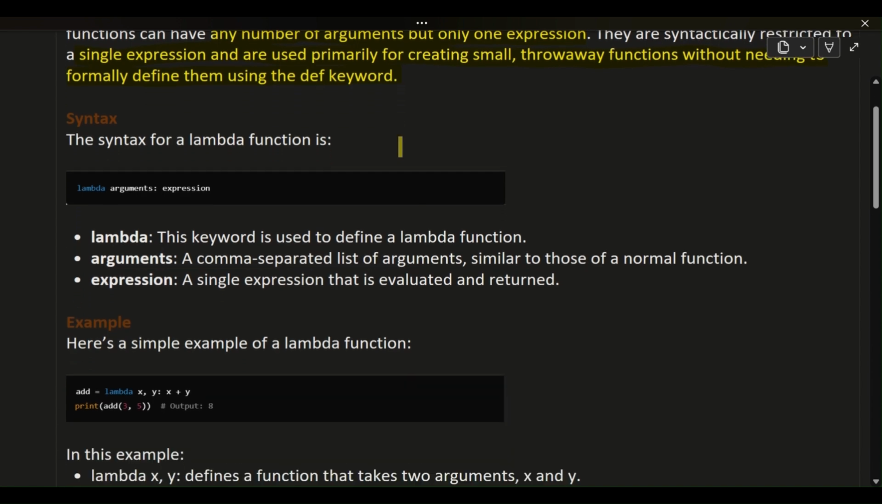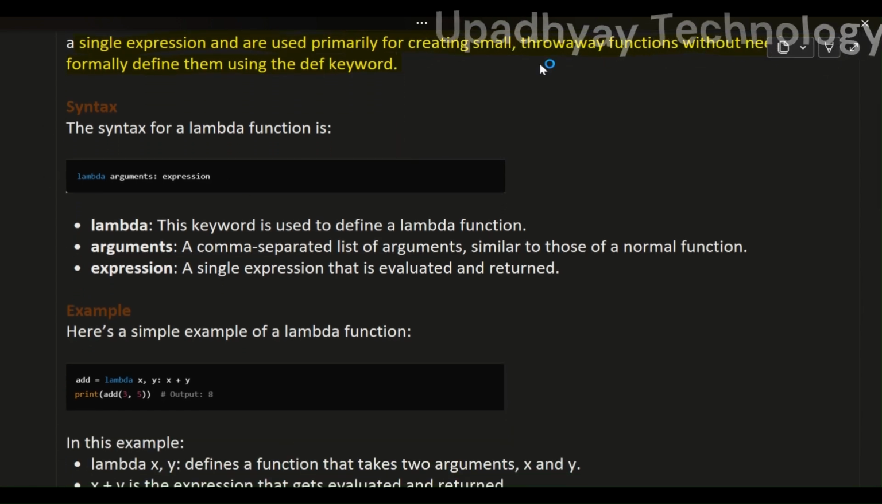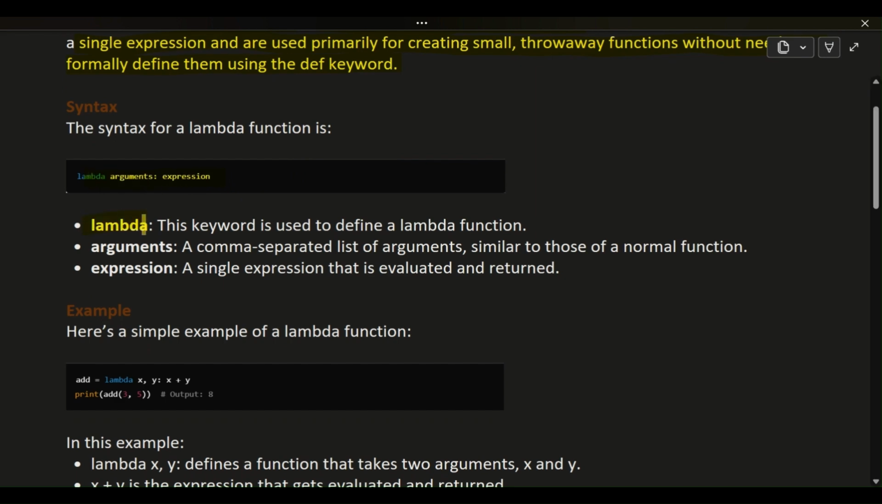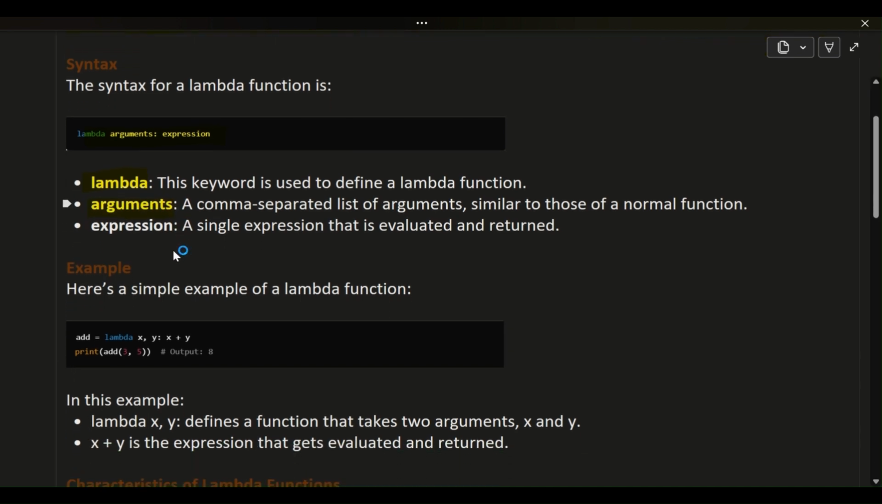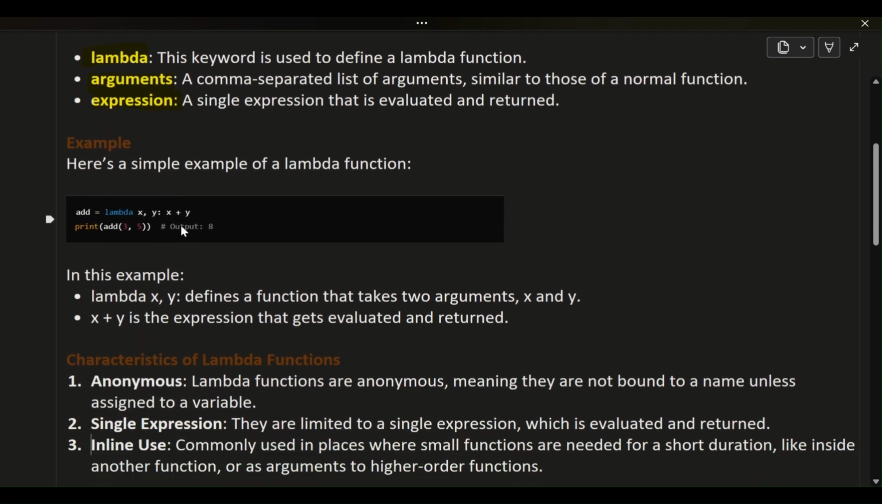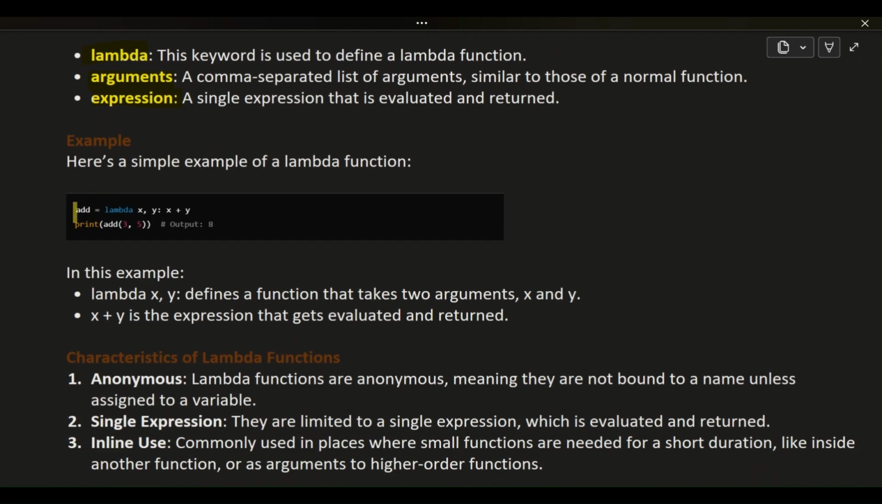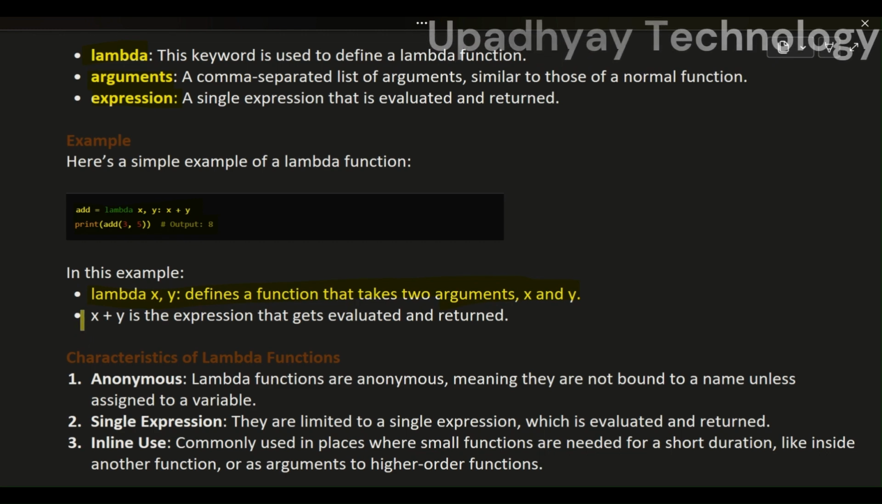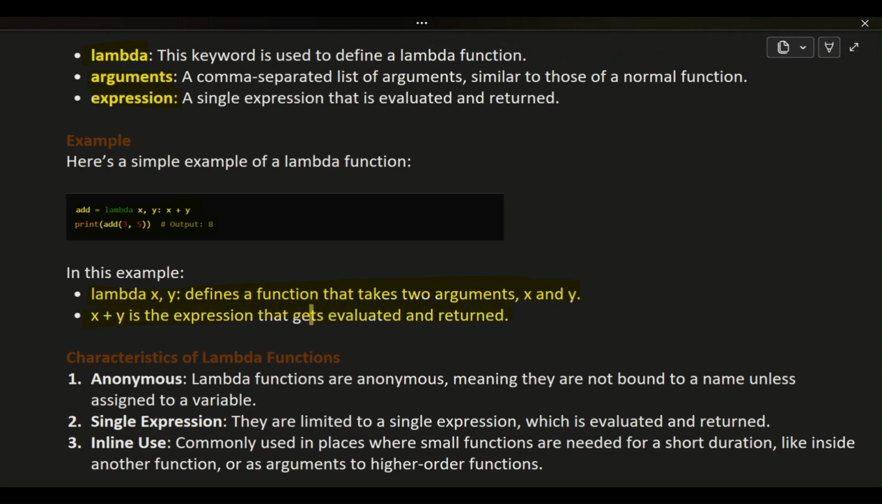Syntax. The syntax for a lambda function is as shown in the image below. Lambda: this keyword is used to define a lambda function. Arguments: a comma-separated list of arguments, similar to those of a normal function. Expression: a single expression that is evaluated and returned. Example. Here's a simple example of a lambda function, as shown in the image below. In this example, lambda x, y defines a function that takes two arguments, x and y. x plus y is the expression that gets evaluated and returned.